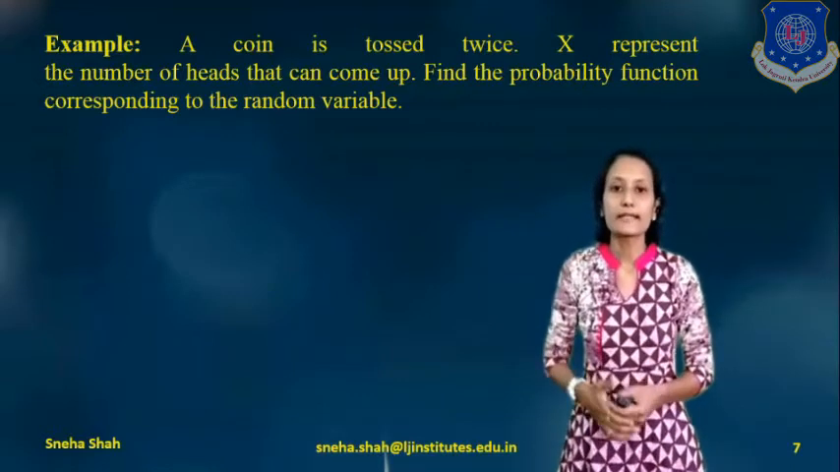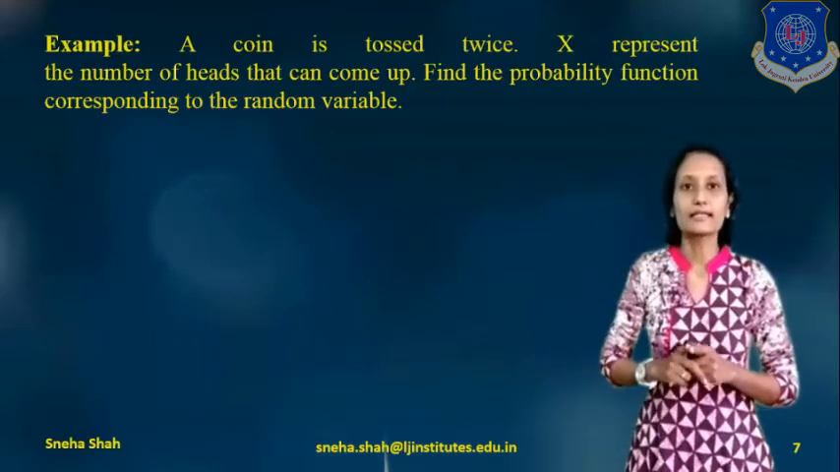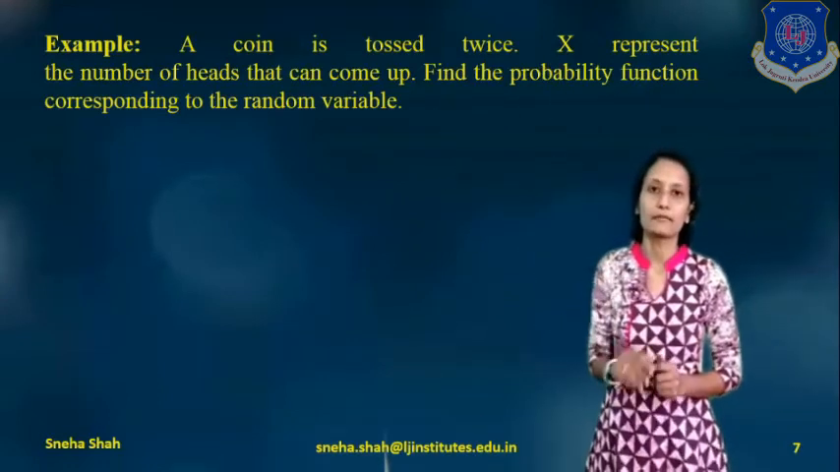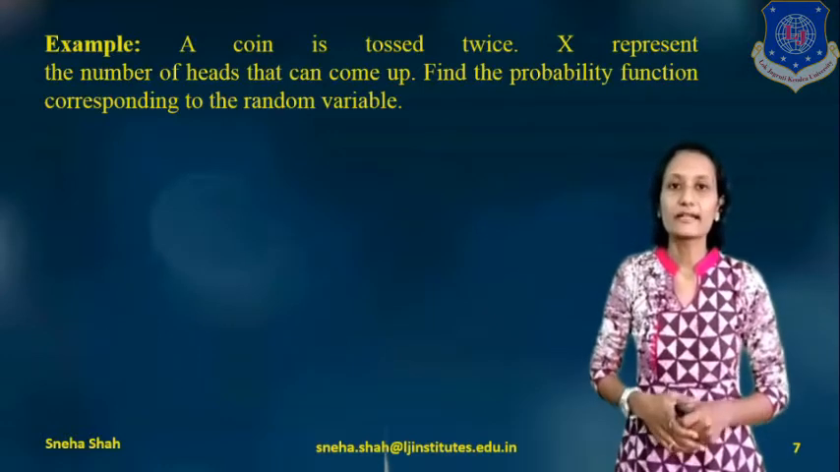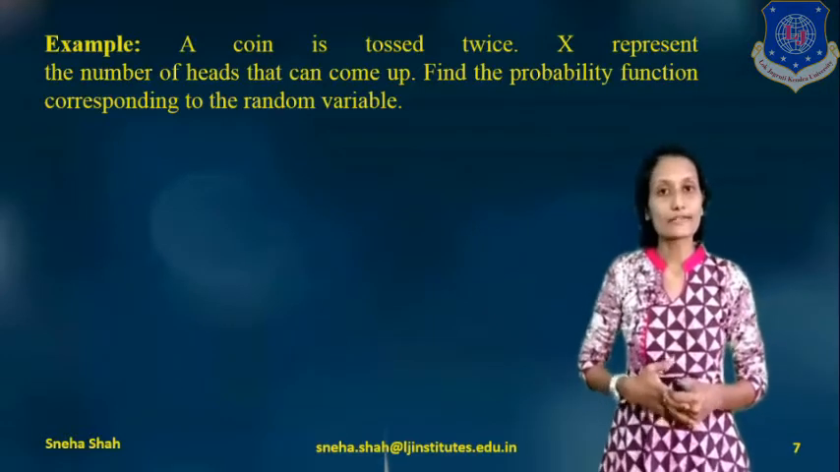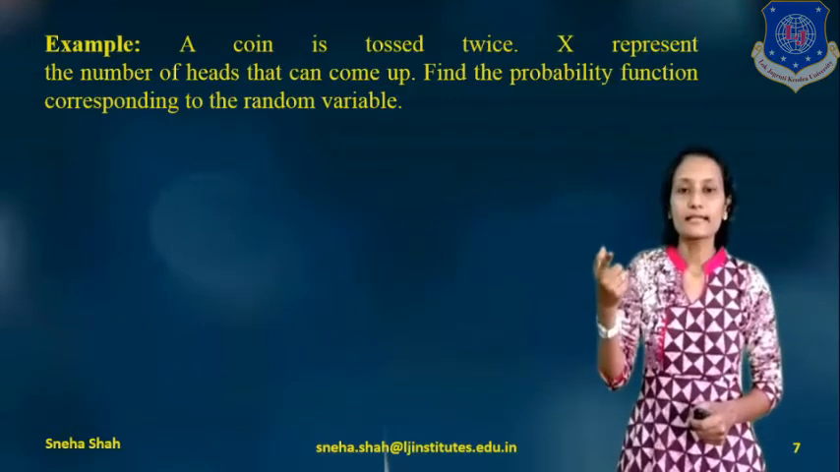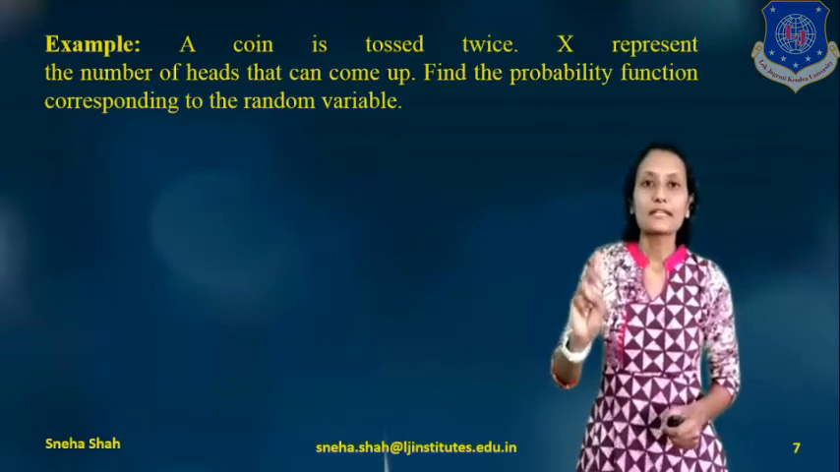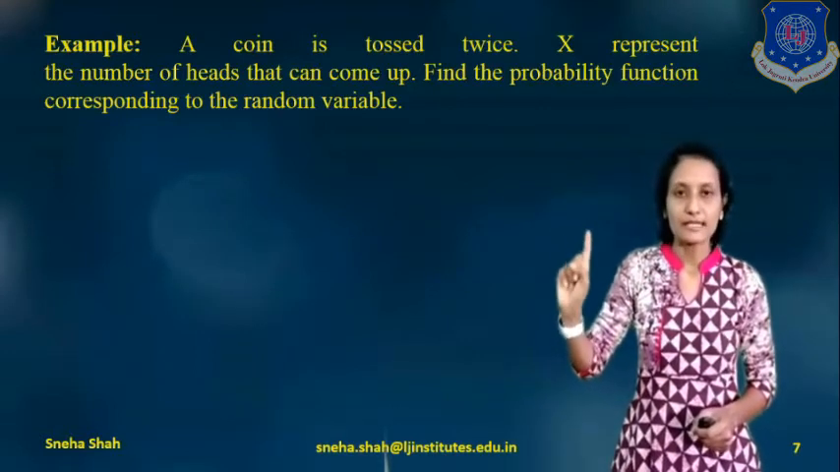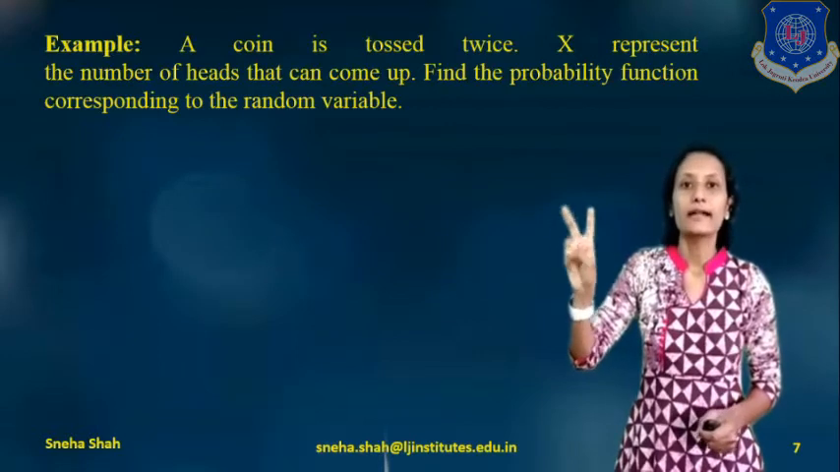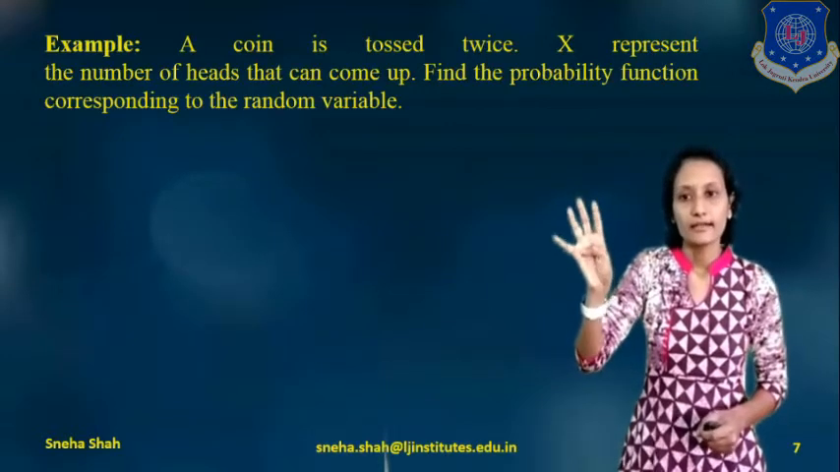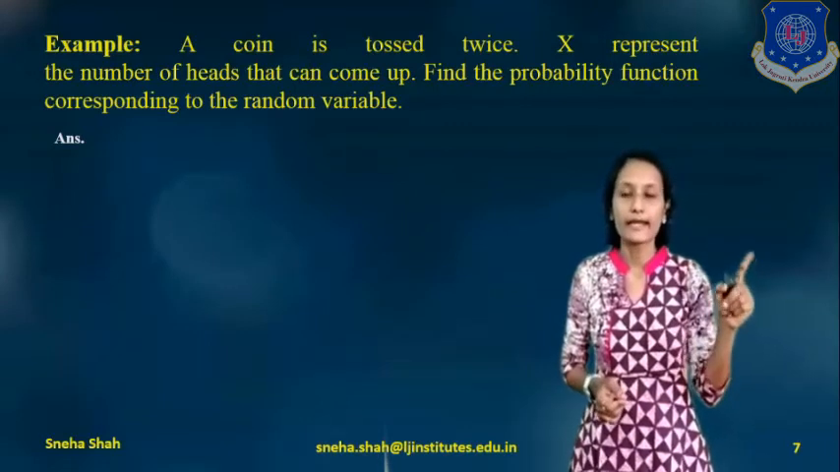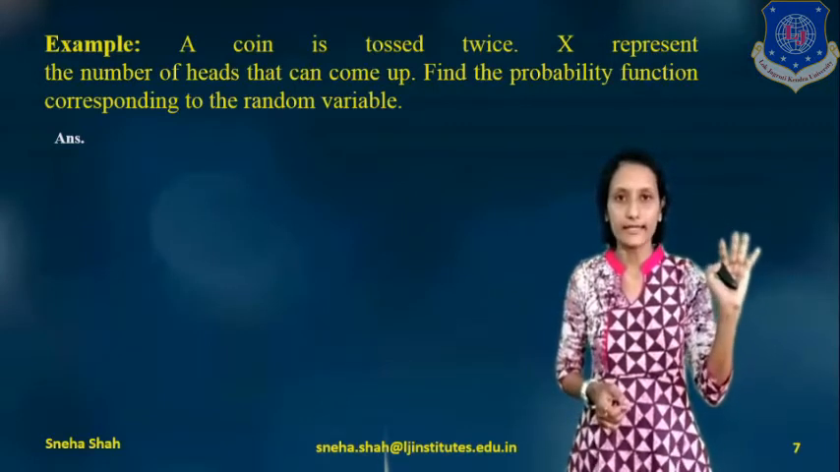So how do we represent it? First of all, I am defining the random variable X as the number of heads that can come up. Suppose we write the sample space. We are tossing a coin 2 times, right? Twice means 2 times. So the sample space is HH, HT, TH and TT, that is, S equals {HH, HT, TH, TT}.